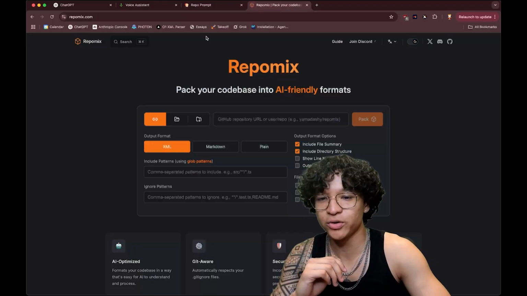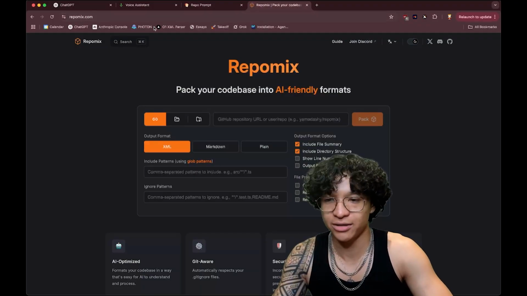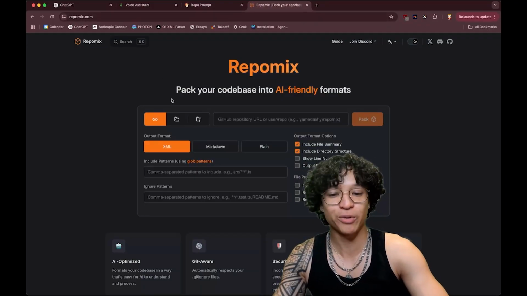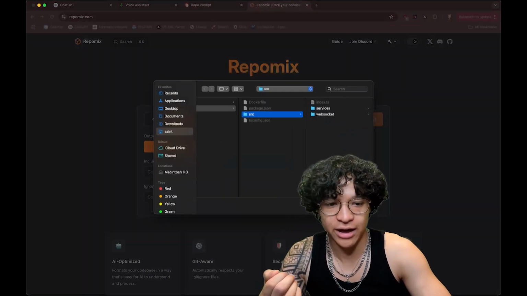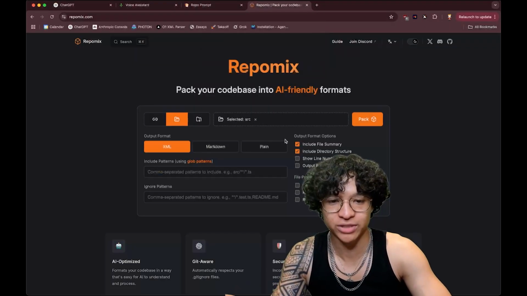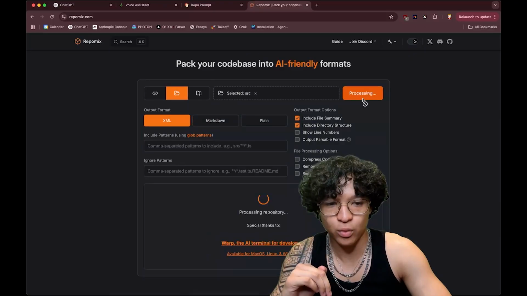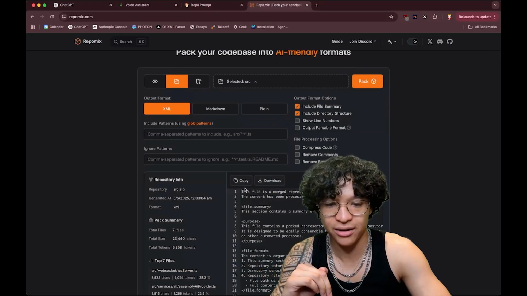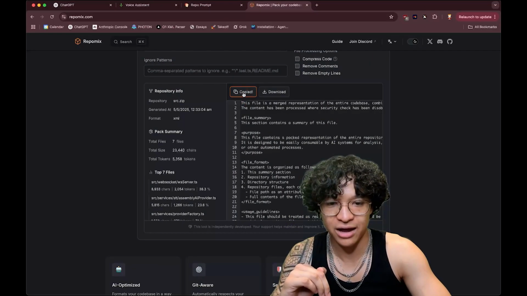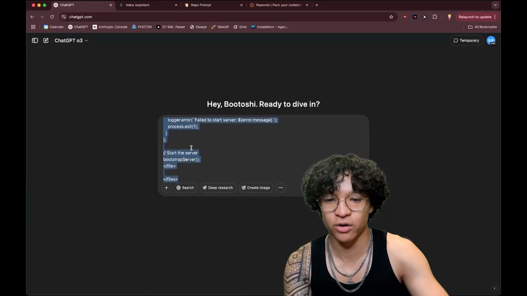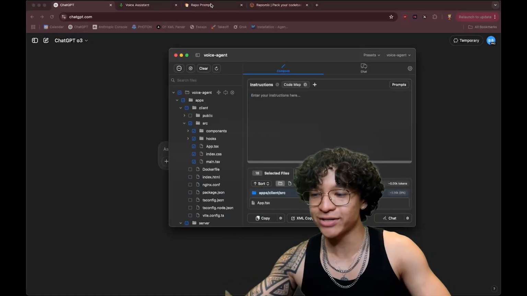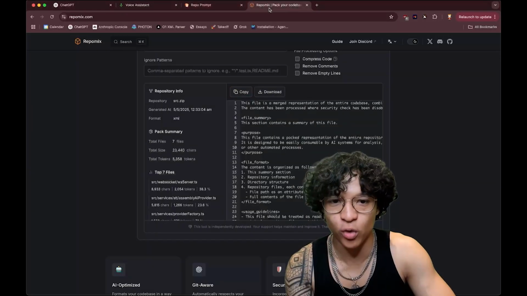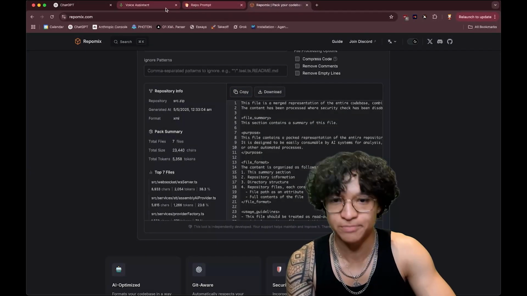If we want to use a website-based option, there's Repo Mix, which effectively does the same thing. You could select a folder and add it to the website, and it will return a copy-paste that you can take and also give to O3. However, in our case, we're using repo prompt. Now, context is always going to be everything.